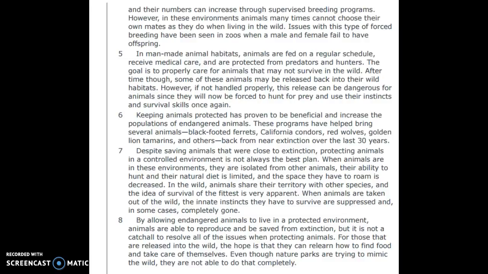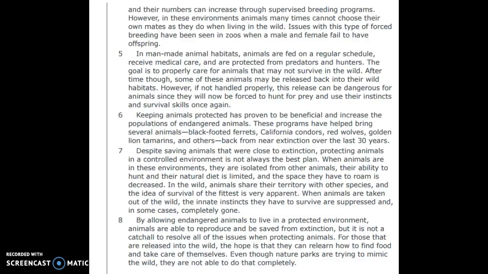However, if not handled properly, this release can be dangerous for animals since they will now be forced to hunt for prey and use their instincts and survival skills once again. Keeping animals protected has proven to be beneficial and increase the populations of endangered animals. These programs have helped bring several animals, black-footed ferrets, California condors, red wolves, golden lion tamarins, and others back from near extinction over the last 30 years.